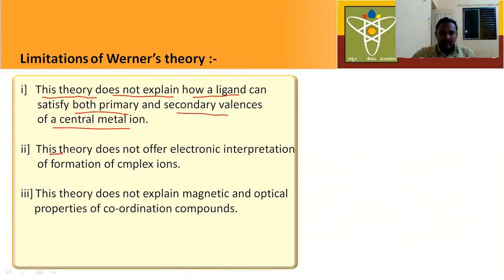Next, this theory does not offer an electronic interpretation of the formation of complex ions. It does not explain the formation of complex ions. Next, this theory does not explain the magnetic and optical properties of coordination compounds. These are the limitations of Werner's theory.